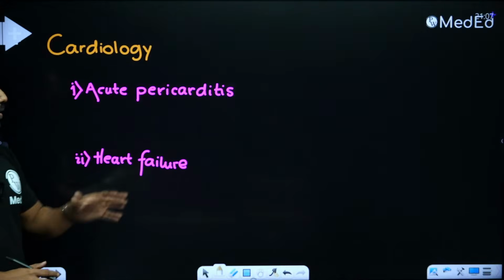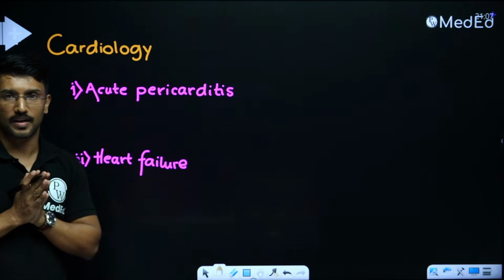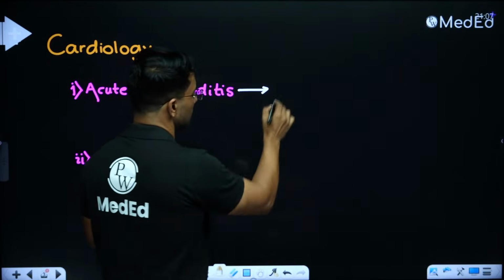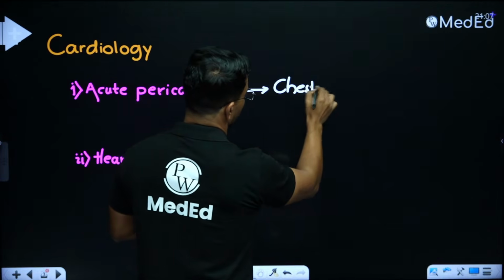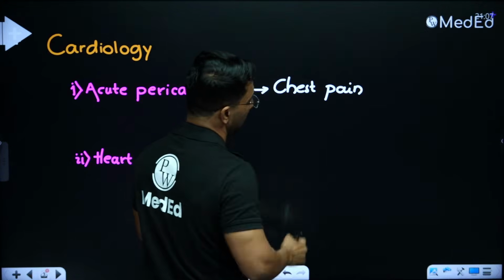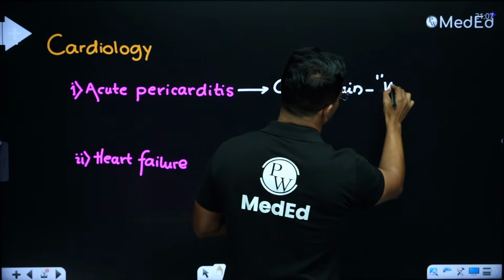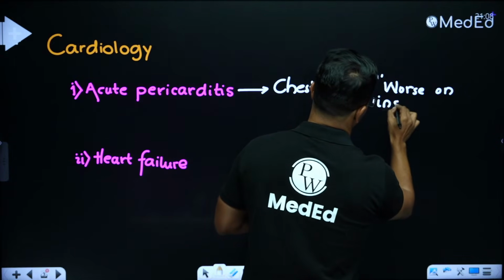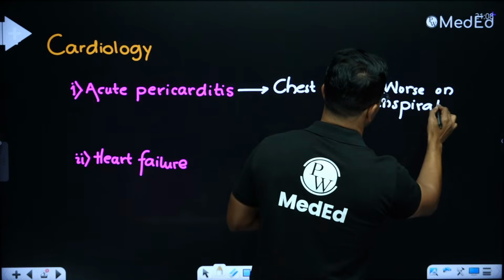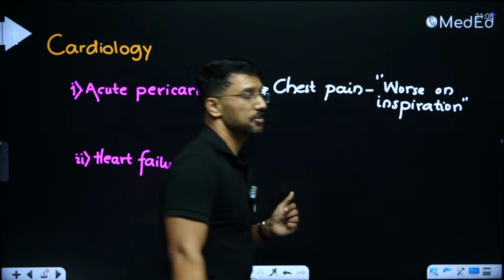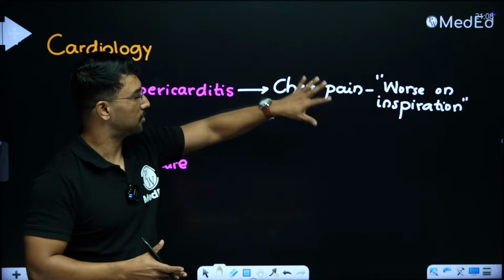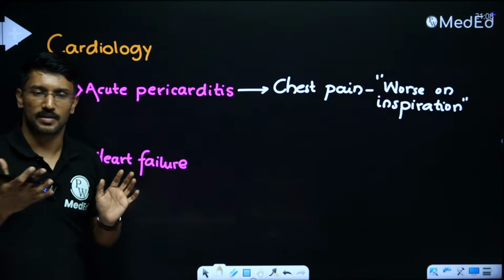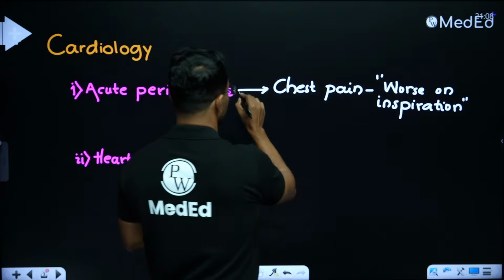When I'm talking about cardiology, one of the questions can come from acute pericarditis. So how will I get to know that the question is talking about acute pericarditis? The patient of acute pericarditis will have chest pain. The clue point here is the chest pain which is worse on inspiration. So if I have ischemic heart disease or angina, the chest pain is not going to be worse on inspiration. So the chest pain worse on inspiration is a possible pointer towards acute pericarditis. Another is pleuritis. That is the first point.